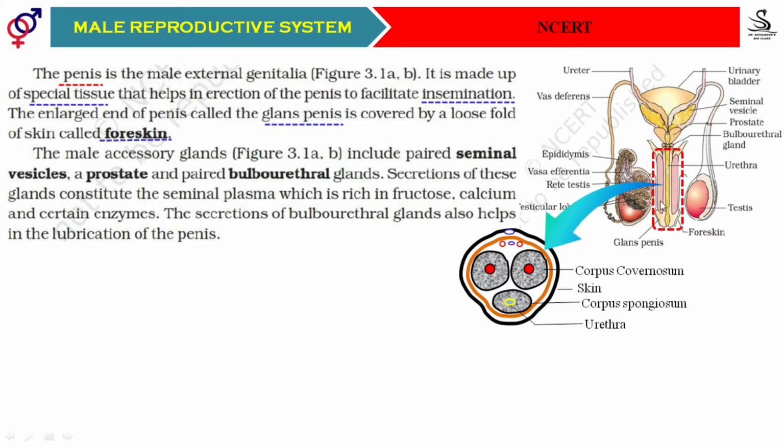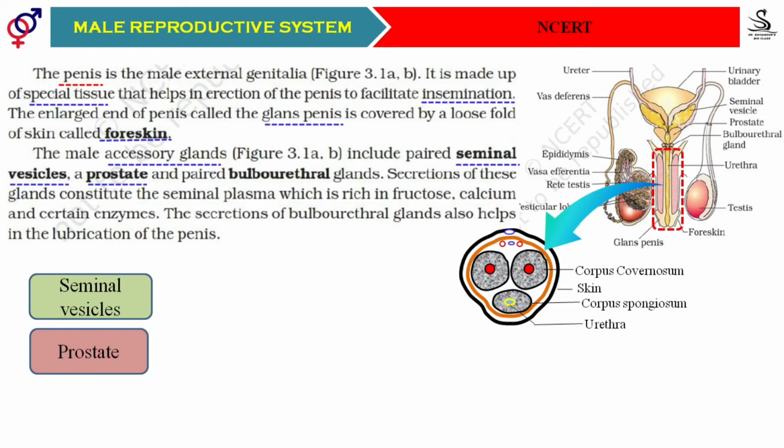This is all about the male external genitalia. Then we will discuss certain accessory glands. The male accessory glands include the seminal vesicles. Where will we find the seminal vesicles? You will see here, there is one pair of seminal vesicles. And there is a prostate gland. Where will we find the prostate gland? Wherever the ejaculatory ducts join the urethra, that region is covered by the prostate gland.